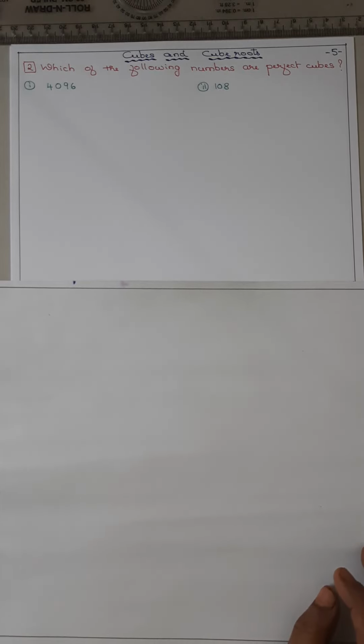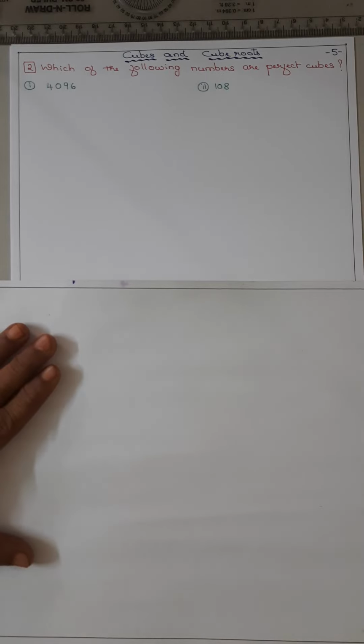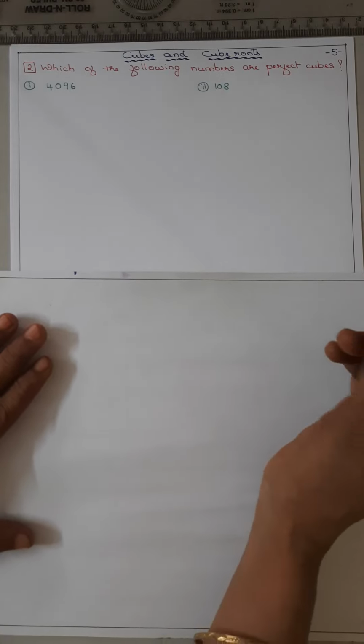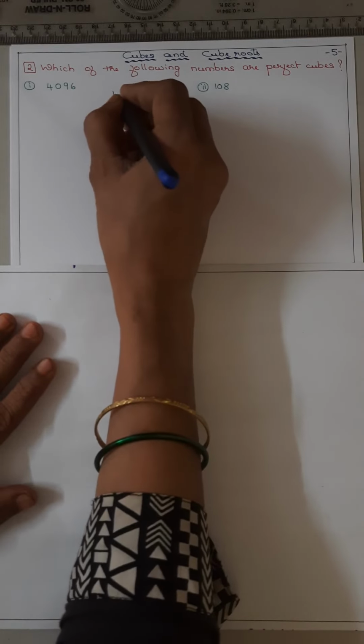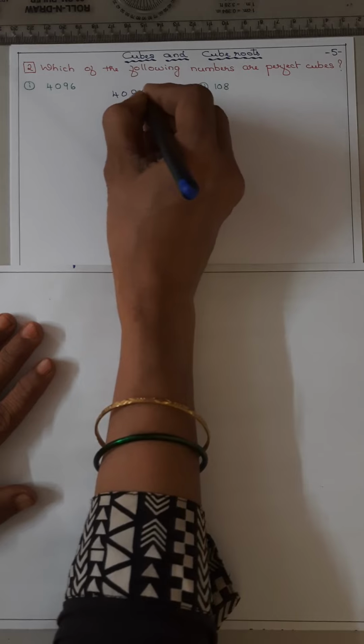We were discussing the topic cubes and cube roots, worksheet 1, question number 2. Which of the following numbers are perfect cubes? Examples we have already done. So, 4096.